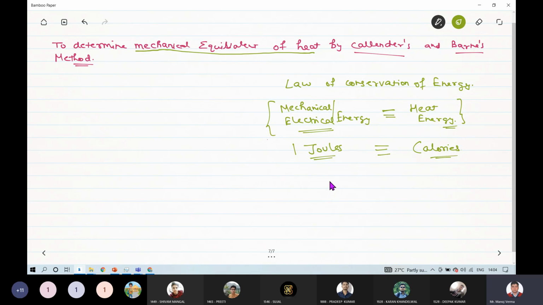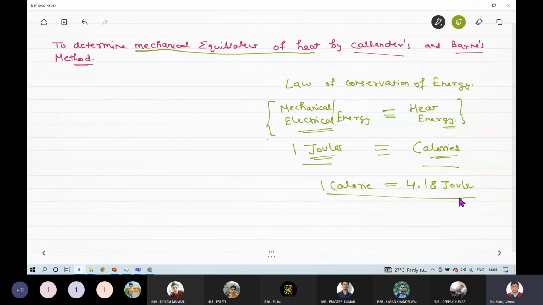So there must exist an expression, a relation between these different units. For example, if I am right, this 1 calorie is equal to 4.18 joule. This 1 calorie is equal to 4.18 joule, right?